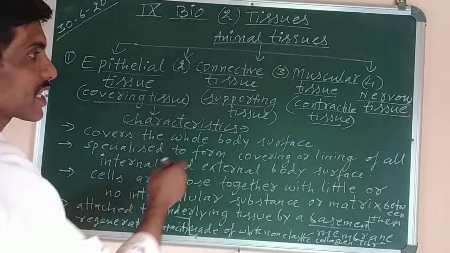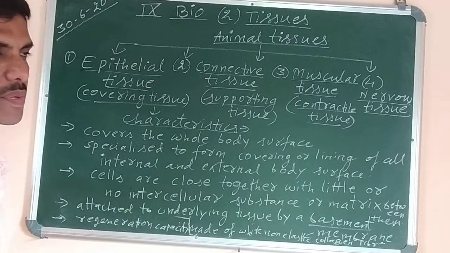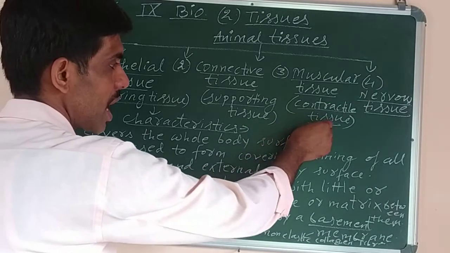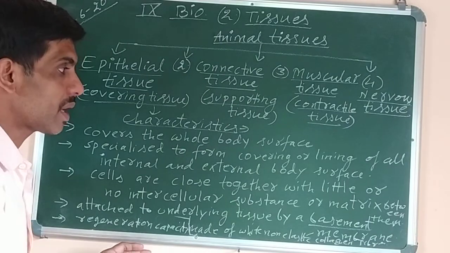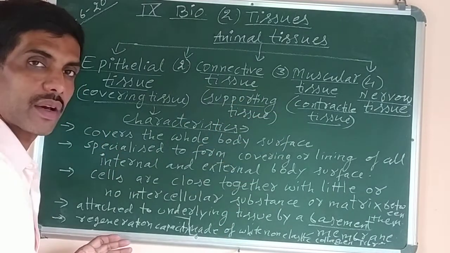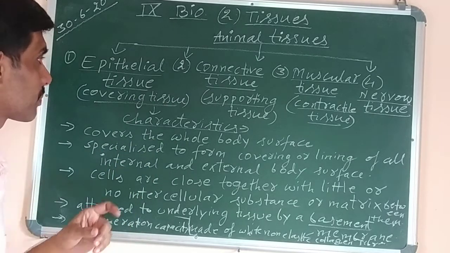This one shows the classification of animal tissue. We can further classify them into different types, like muscular tissues are further classified into 3 types. So if you want to continue with this table, we'll just rub this one and we can write it. Okay? Wait, I'll show you after completing these characteristics.